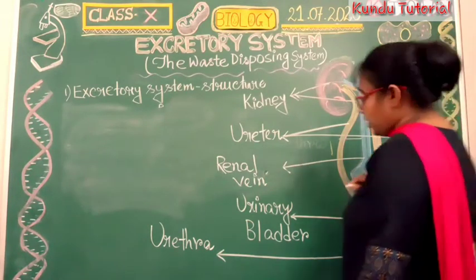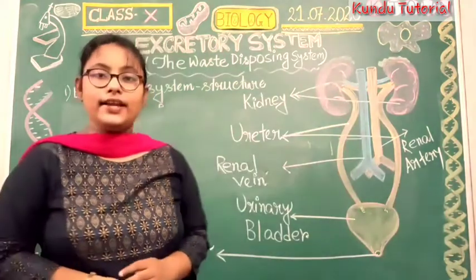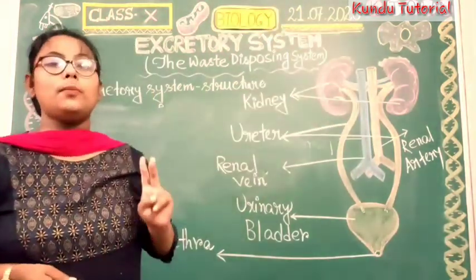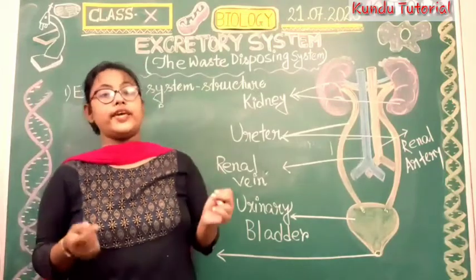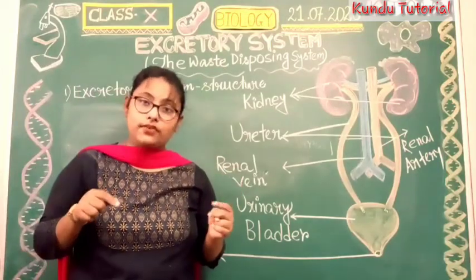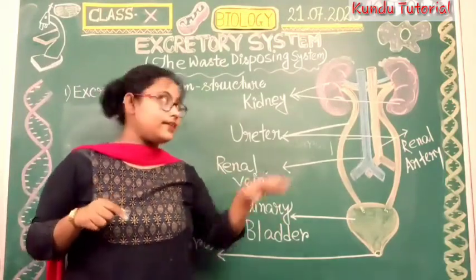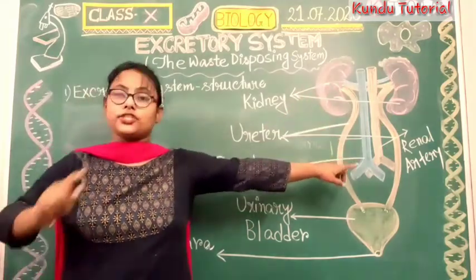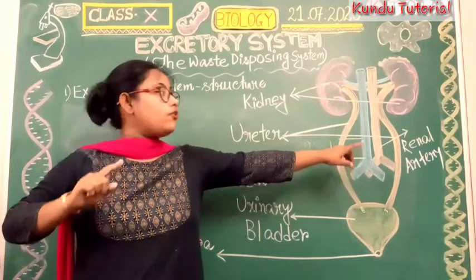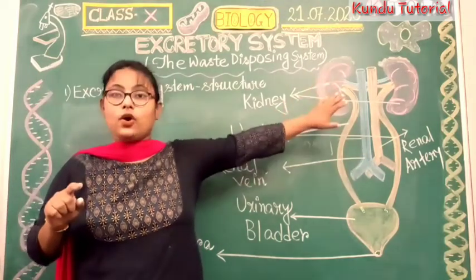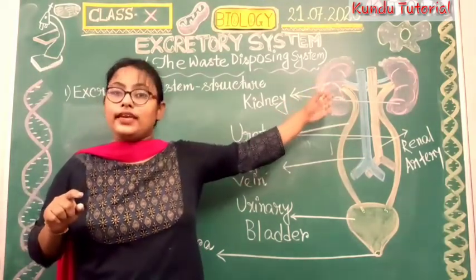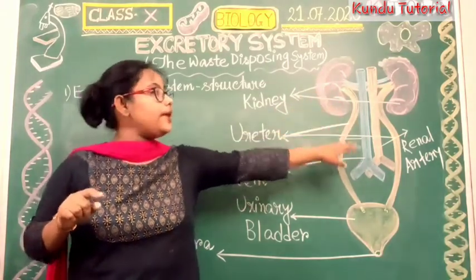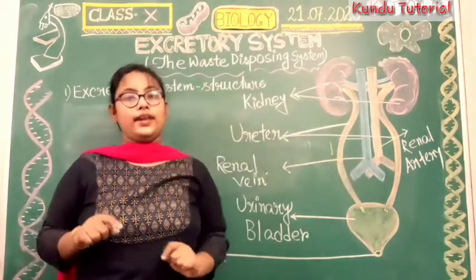Okay, so the renal artery and the renal vein are the two components of the blood vessels which carry the waste material with the blood inside the kidney, and after the filtration, whatever necessary components remain inside the kidney, those materials will be carried out by the renal artery.